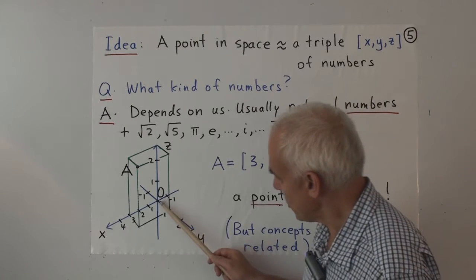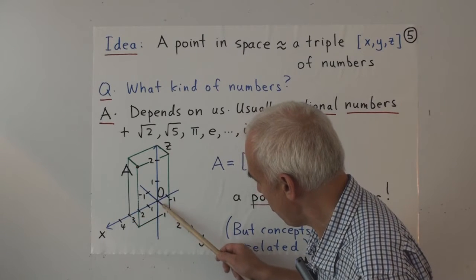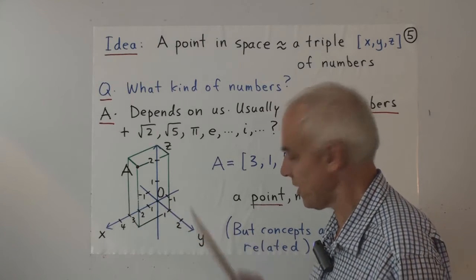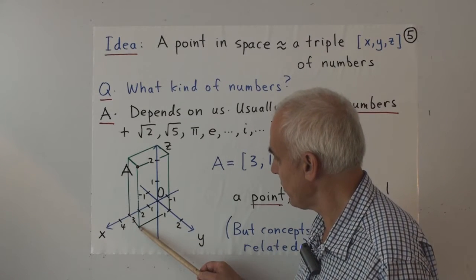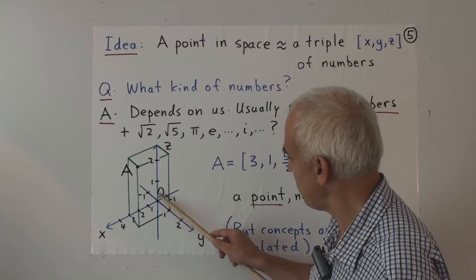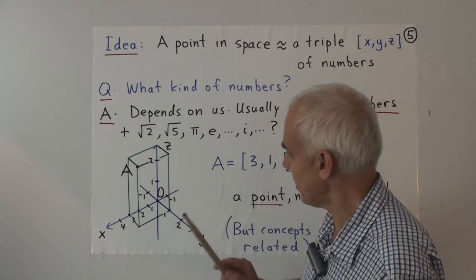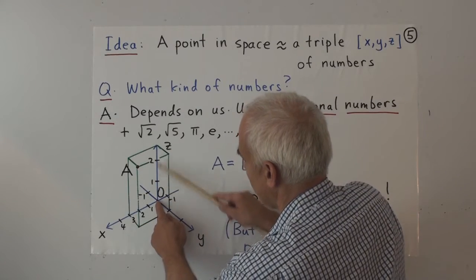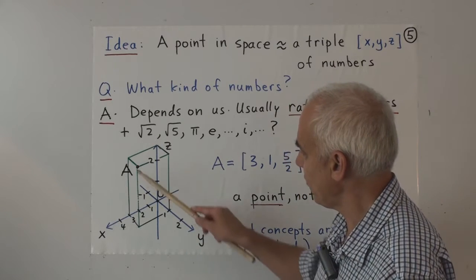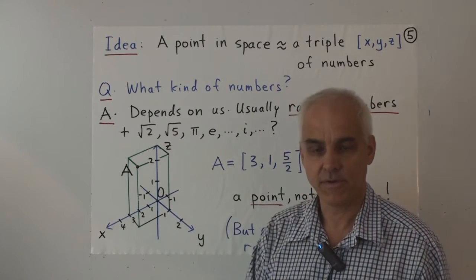So we go here 3, and then parallel to the y-axis, we draw a line, and we go 1 in that direction. That vector there is the same as that vector there. And then from this point, we go in the z direction, and we go up how far? Well, 5 halves. So we take a vector that's the same as that vector there, from here to here, and we just translate it. So this vector here is the same as that vector there. And what we're getting, this point here, the point A, is just the corner of the box whose sides are 3, 1, and 5 halves.